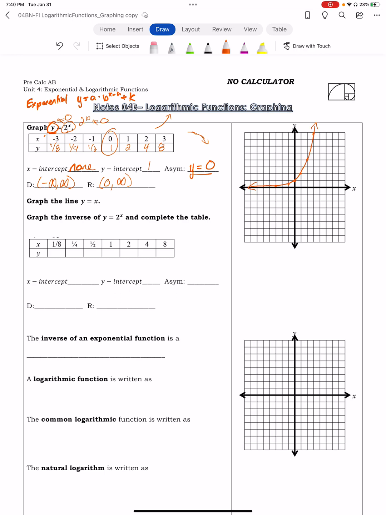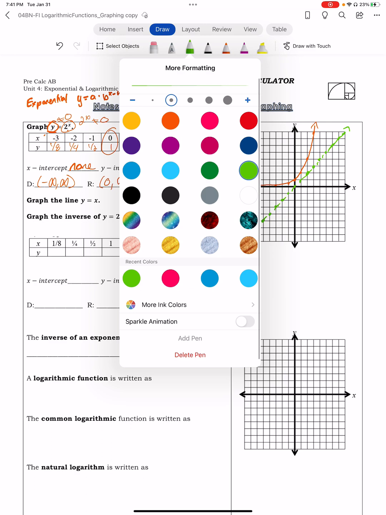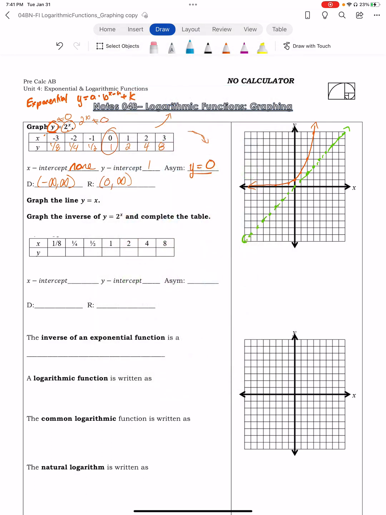Okay. Next thing I'm going to do is graph the line y equals x, like this. So this is my little explanation of how these work. Okay, and then I'm going to graph the inverse of 2 to the x.